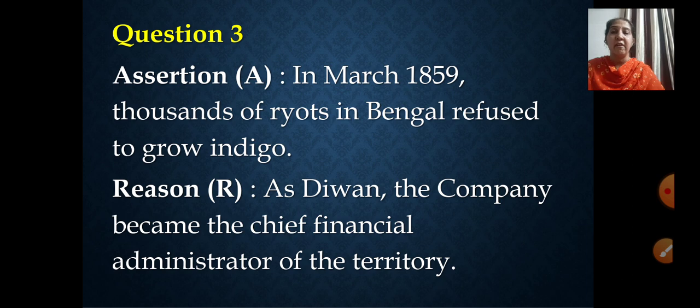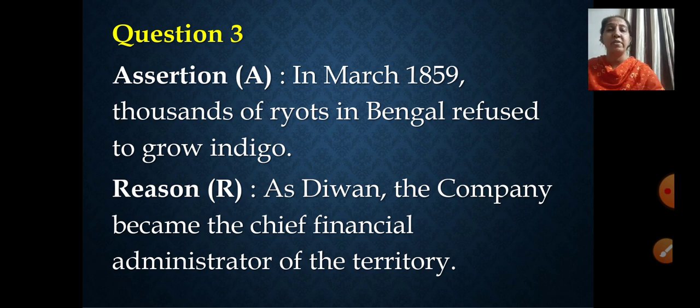Correct. As Diwan, they were the chief, and whatever policies they wanted, they tried to implement during that period after becoming the Diwan, right? But do assertion and reason have any connection, or does the reason give any explanation? No, that is related to indigo planters and this is related to the company getting the power as the financial administrator after becoming the Diwan, right?